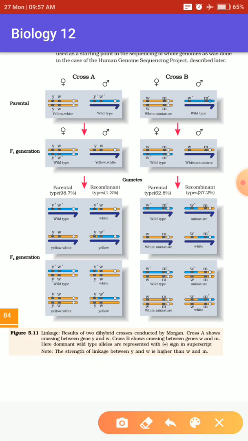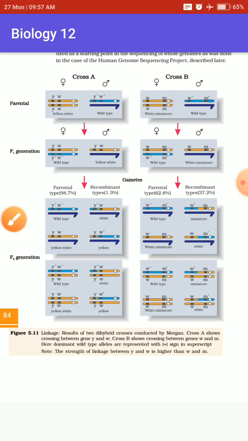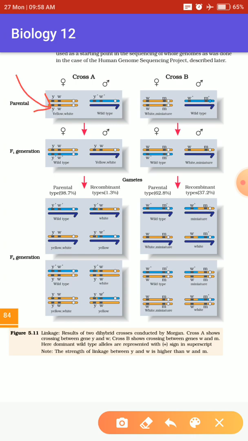In the first cross, the F1 generation will take place, and they will be crossed with each other. Consider all of these as chromosomes, and the shaded parts are the genes. He took the yellow body, white eyed female, crossed it, and got such an F1 generation.